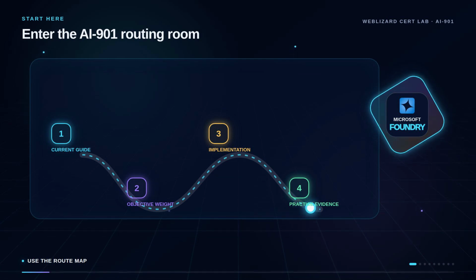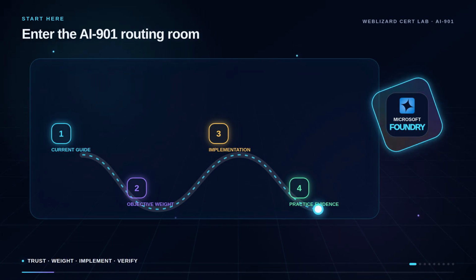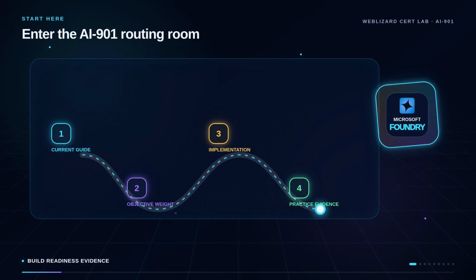By the end, you should know which objective version to trust, where the exam places its weight, what implementation fluency means at the fundamentals level, and how to turn the playlist into evidence about your readiness.